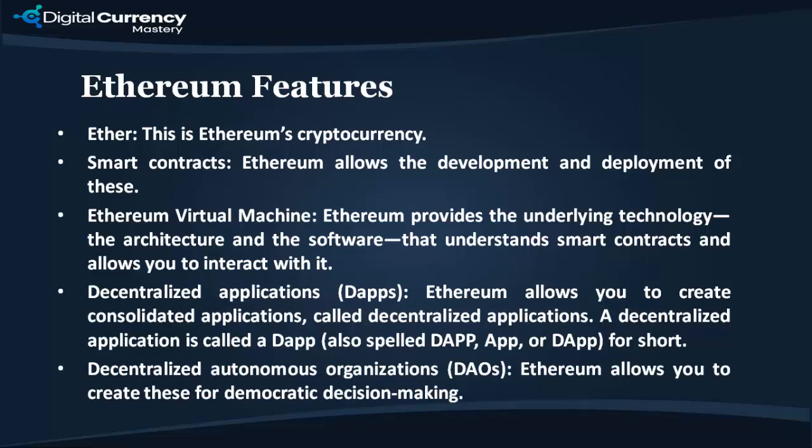Ethereum allows you to create decentralized applications. A decentralized application is called a DApp, also spelled D-A-P-P, for short. Decentralized Autonomous Organizations, DAOs. Ethereum allows you to create these for democratic decision-making.